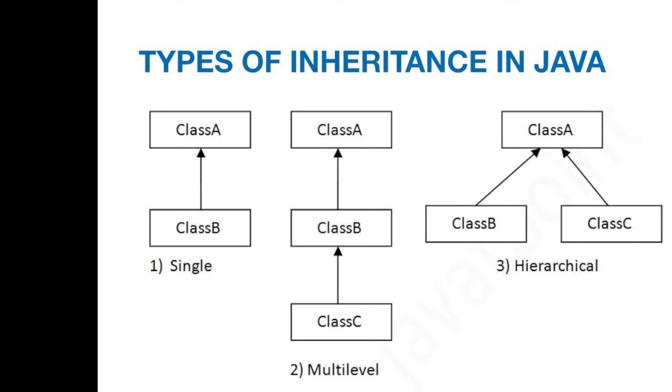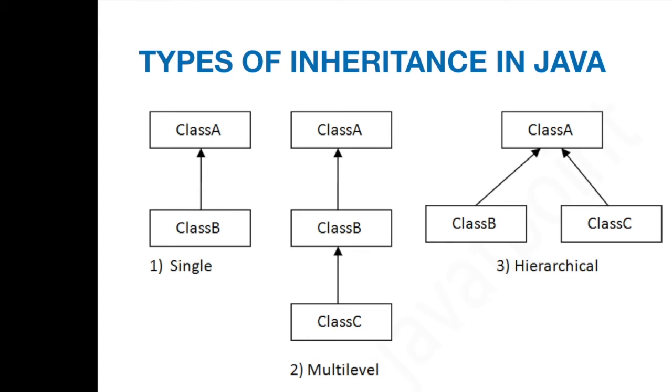Now we have different types of inheritance in Java. We have single inheritance, multi-level inheritance, and hierarchical inheritance. So in single inheritance, one class extends or inherits a property from another class, that is single inheritance. Next is multi-level inheritance, that is one class extends from another class and then the second class is extending the property from the third class. Multi-level inheritance is not supported by Java, so we'll discuss why it is not supported next.